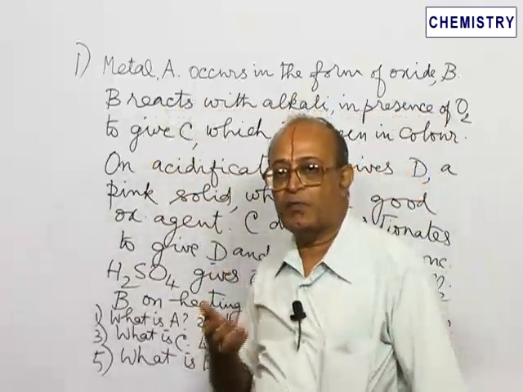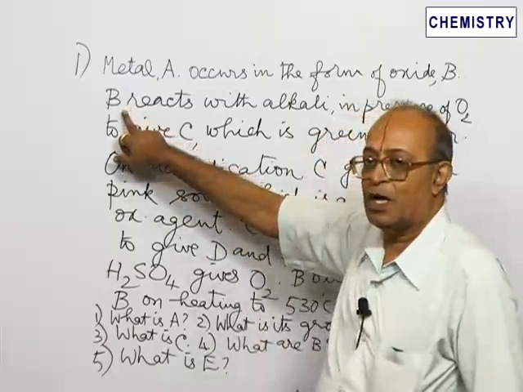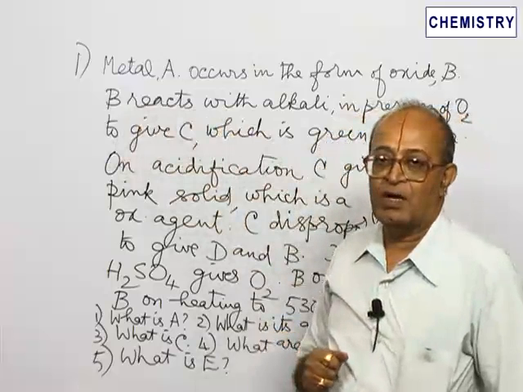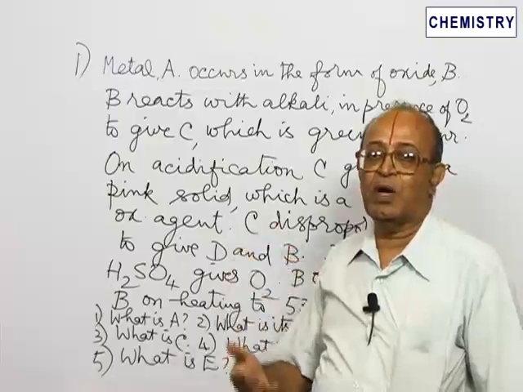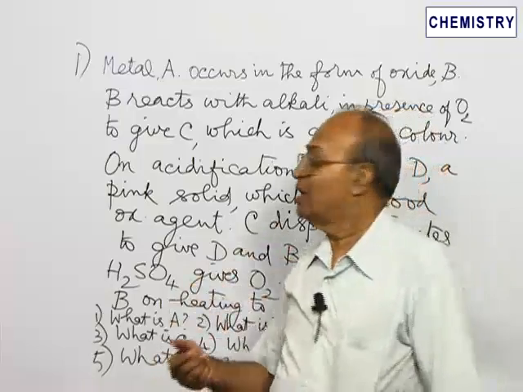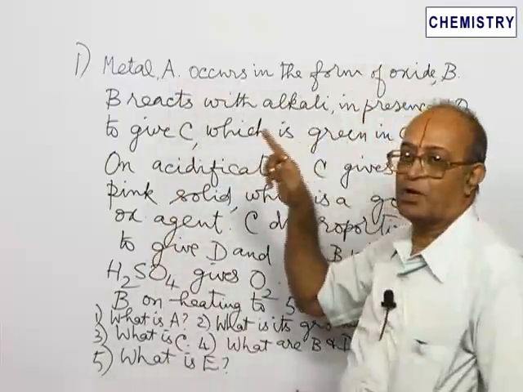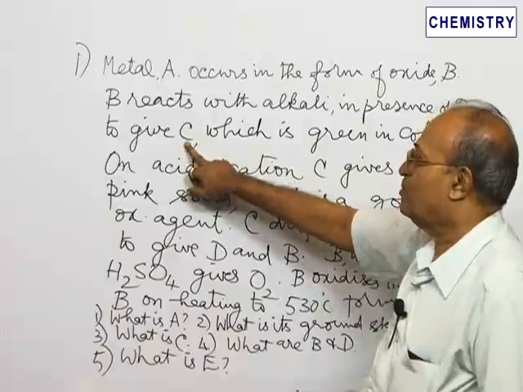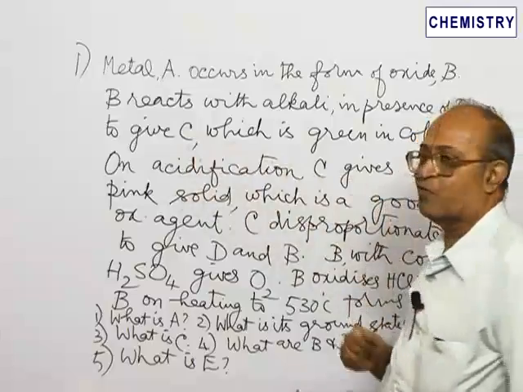In the method of preparing potassium permanganate from MnO2, this reaction gives a green compound which is potassium manganate, K2MnO4. So, A manganese, B MnO2, C K2MnO4, D KMnO4.